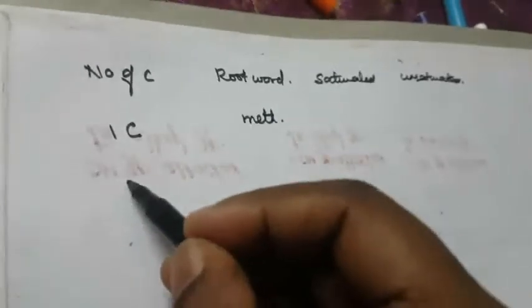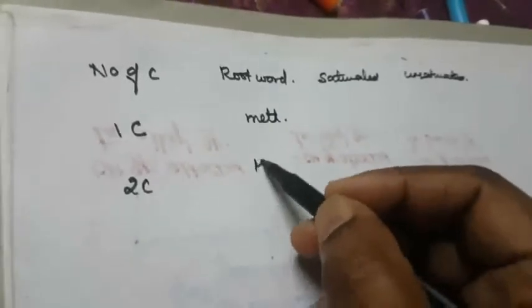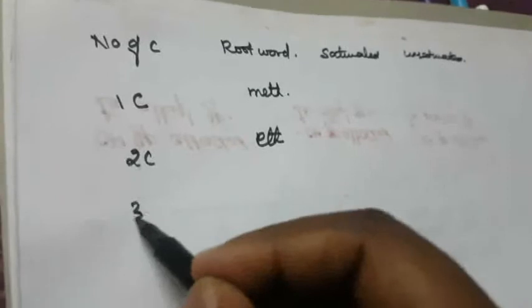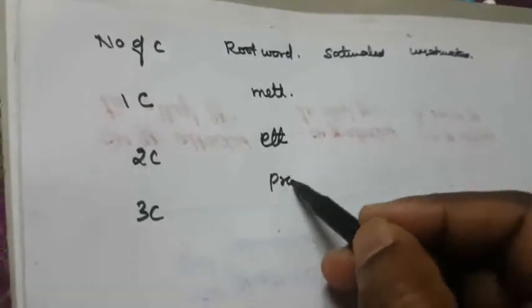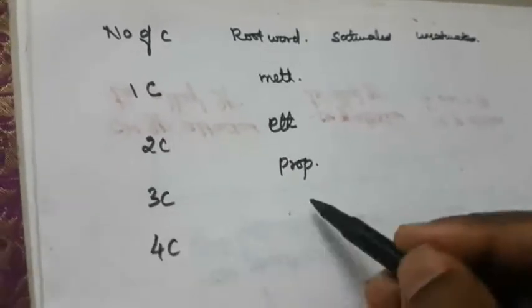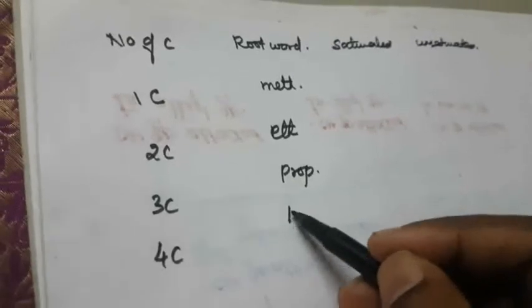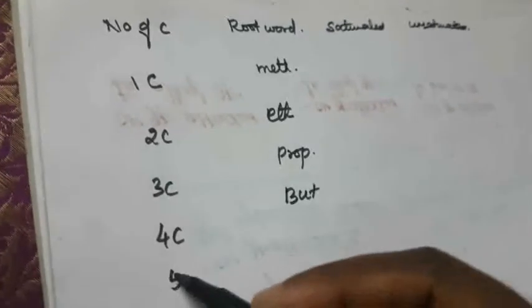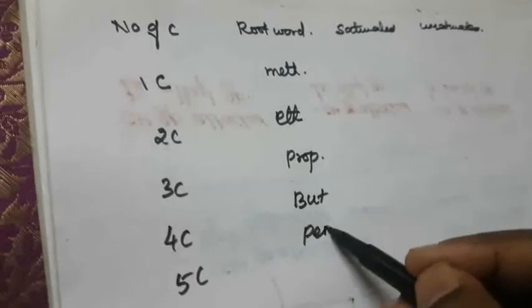Two carbons means the root word is eth. Three carbons means the root word is prop. Four carbons means the root word is but. Five carbons means the root word is pent. So this is the root word for five carbons.